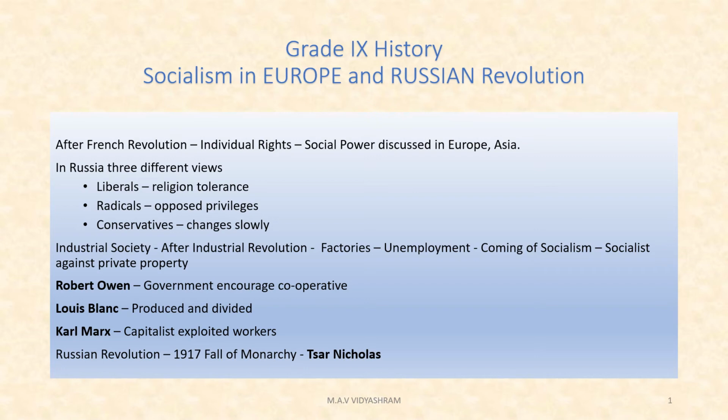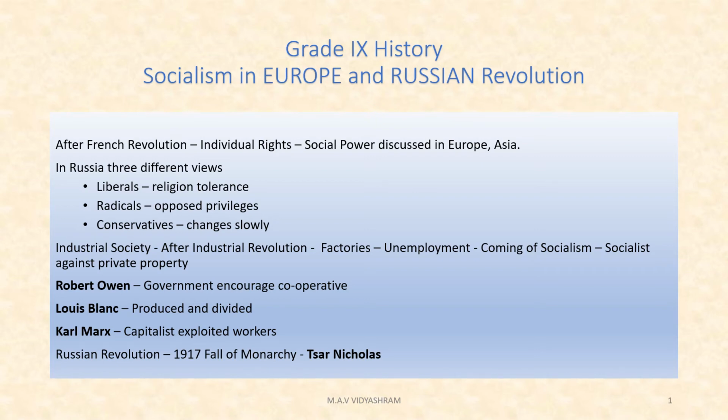Tsar Nicholas II ruled Russia. The empire included present-day Finland, Latvia, Lithuania, Estonia, parts of Poland, Ukraine, and Belarus. The majority here were Orthodox Christian people.